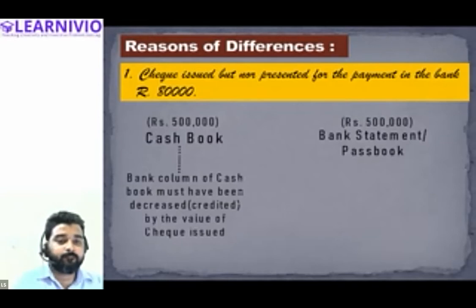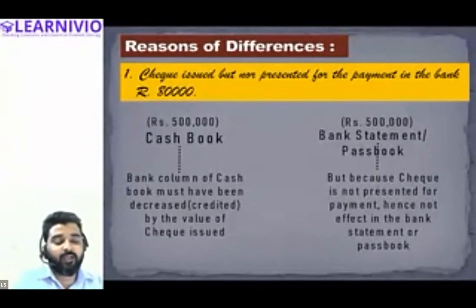Is that correct? Yes, sir. But the bank has not recorded this in the bank statement because it has no knowledge regarding the issue of the cheque. Because the cheque is not presented for payment, it has no effect on the bank statement or passbook. Is that right? Yes, sir.